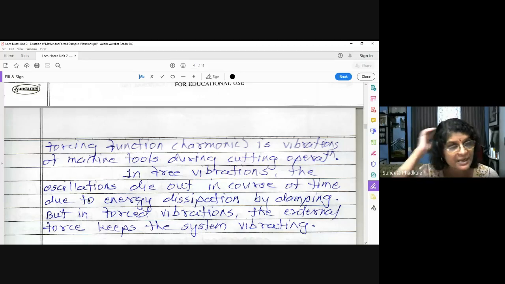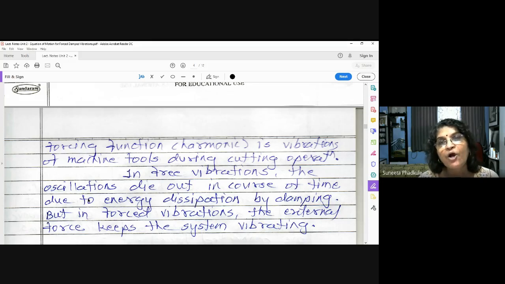Even if you take the example of a bridge, I'm sure you might have watched the video of the Tacoma bridge and how it fell. That is an example of forced vibration, because it fell due to resonance.